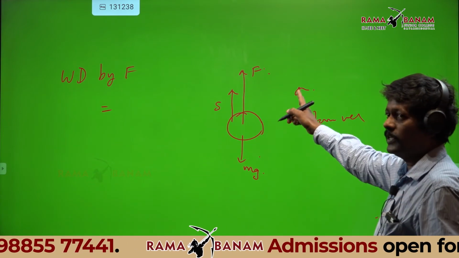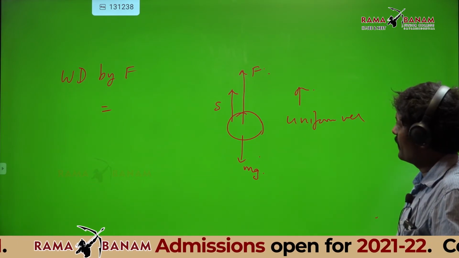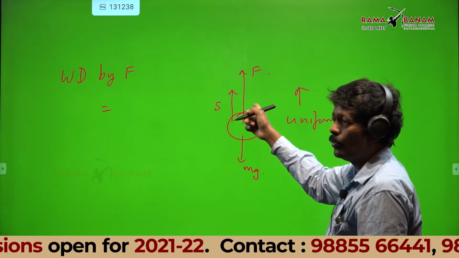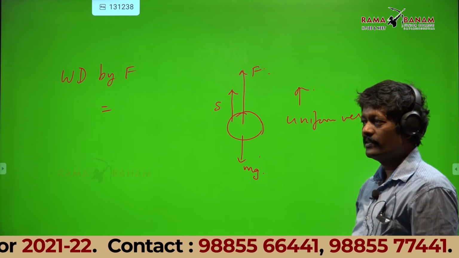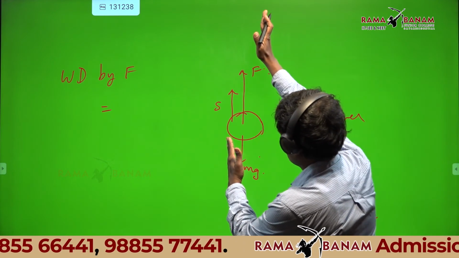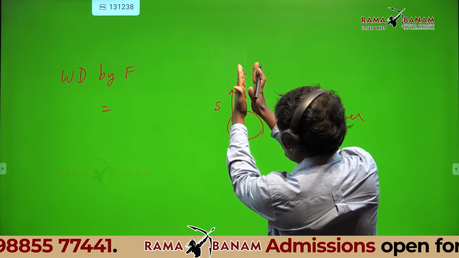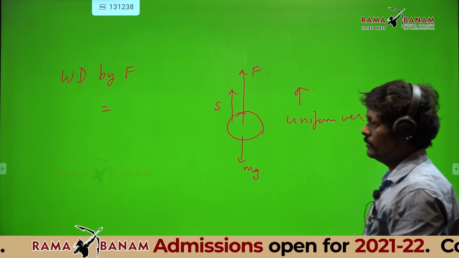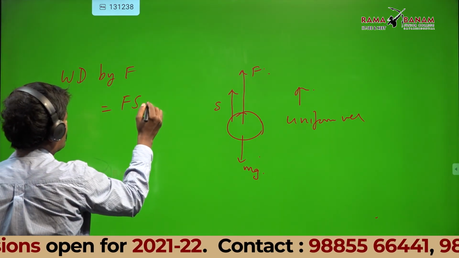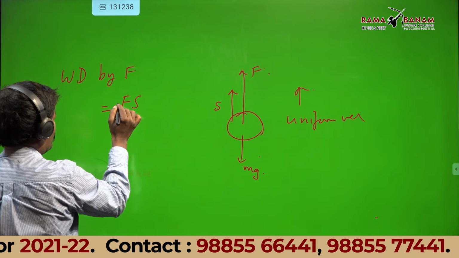What is the work done by F? F into s into cos 0. Why? F is upward, s is upward. What is the angle between them? 0. So work done by F is Fs.